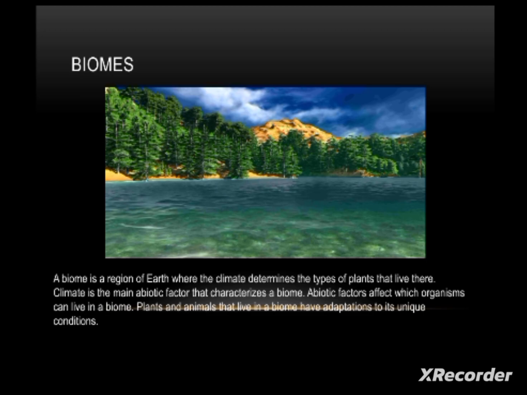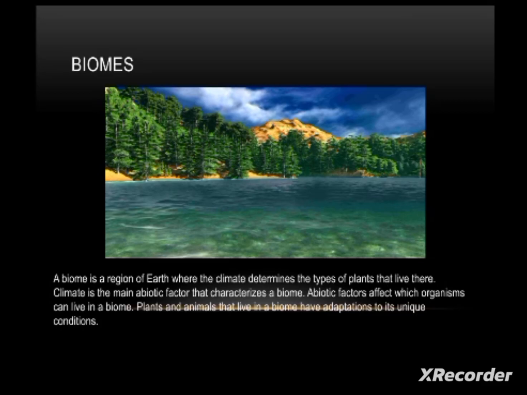Students, in the last class we discussed the topic of mangroves. In today's class, let us begin with the next topic, biomes. So students, what is a biome? A biome is a region of earth where the climate determines the types of plants that live there.